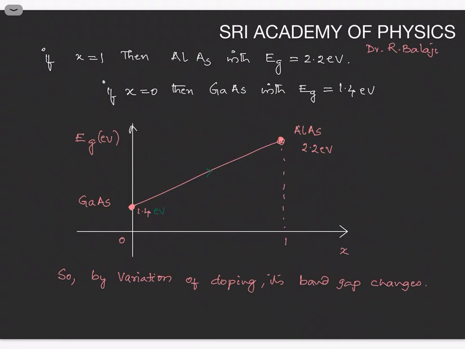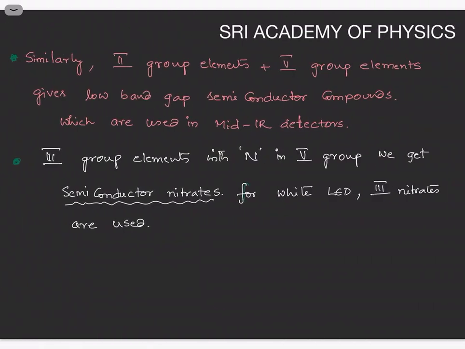This concept plays a very important role in making a number of semiconductor compounds for the fabrication of LEDs, photodiodes and semiconductor lasers. Similarly, the second group elements are combined with sixth group elements, not fifth, sixth group elements. Then we get low band gap semiconductor compounds.